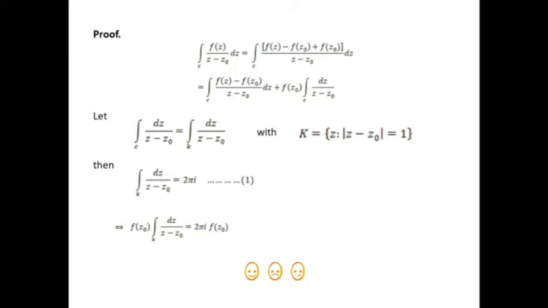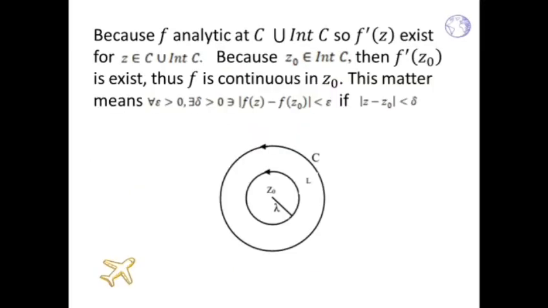Then f(z0) times the integral of k dz over z minus z0 is equal to 2 pi f(z0). Because f is analytic on C union the interior of C, the derivative of f(z) exists for z in C union the interior of C. Because z0 is in the interior of C, the derivative of f(z0) exists. So f is continuous at z0. This means for every epsilon more than 0, there is delta more than 0 such that absolute of f(z) minus f(z0) is less than epsilon if absolute of z minus z0 is less than delta.